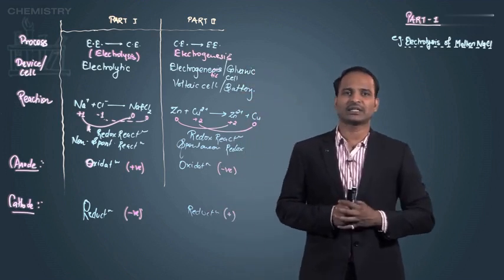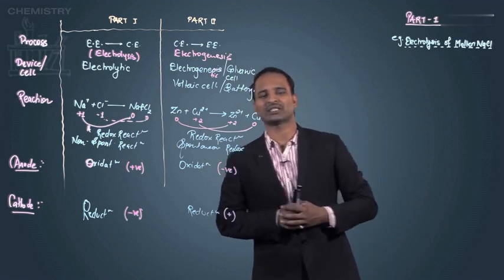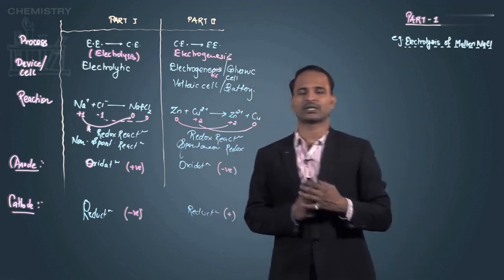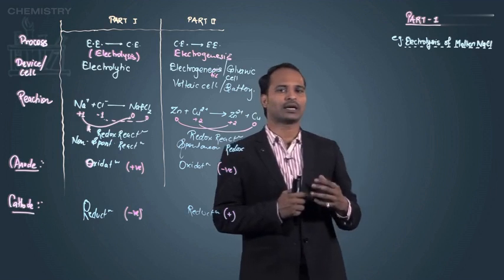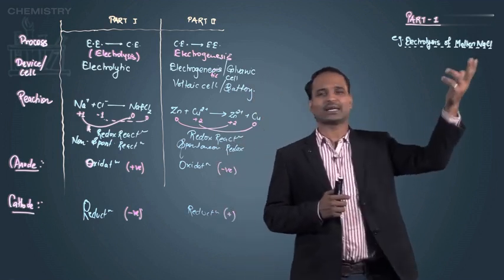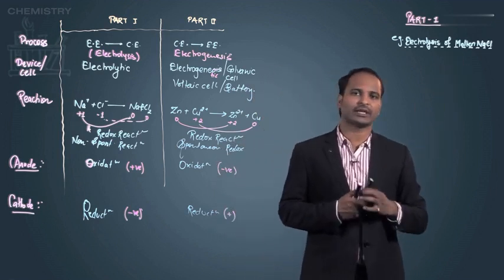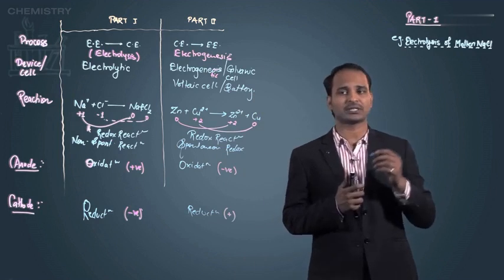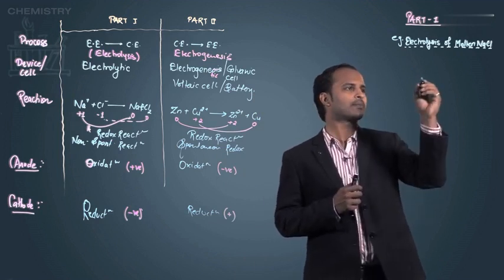So what things are needed? Simply I will say the required things are anode and cathode, that is the two electrodes, and one electrolyte is required, that is molten NaCl. So now let's see what happens when the electrolysis is carried out.